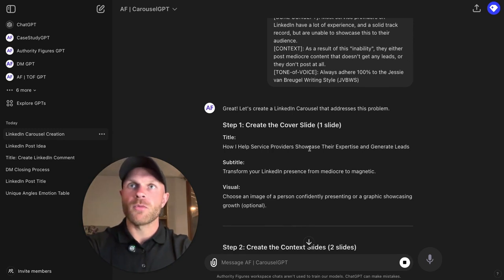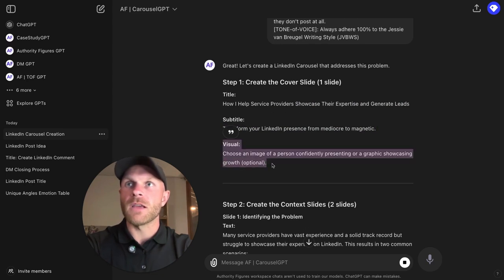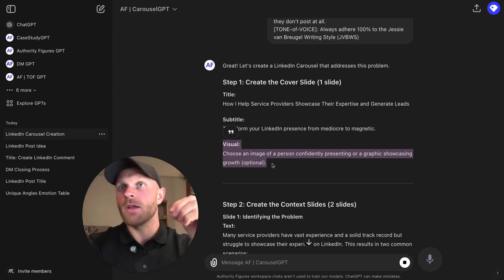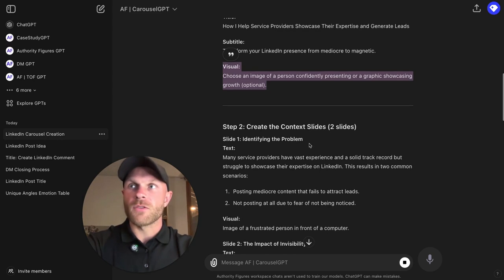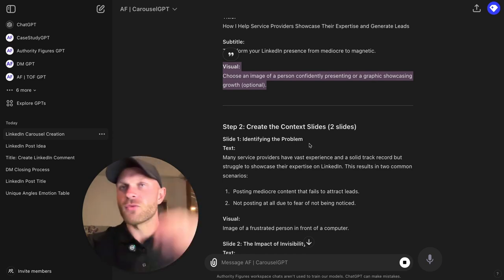So: how I help service providers showcase their expertise and generate leads. "Transform" is like the title, with a subtitle. It even gives, like I said, hints for a designer to work with, like "for a visual, add this." Step 2, create the context. So the GPT knows how to structure a carousel because it's trained on a specific structure for carousels.